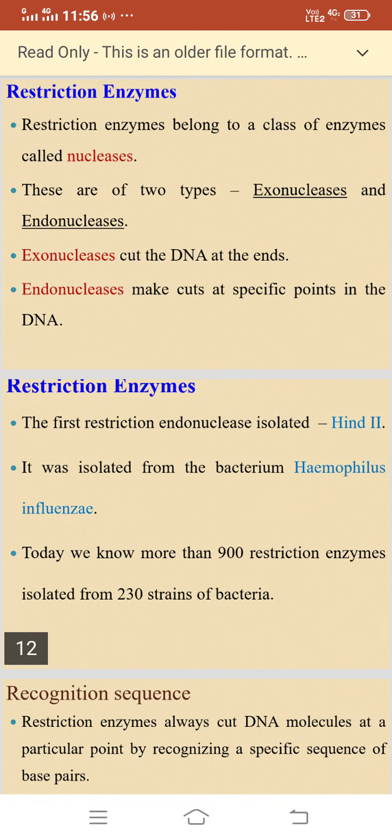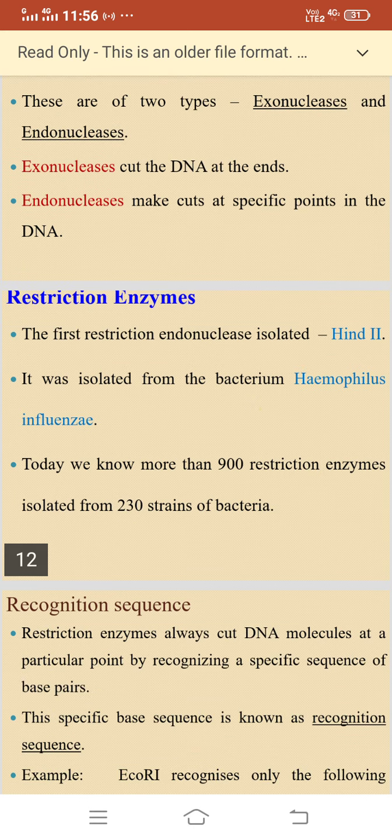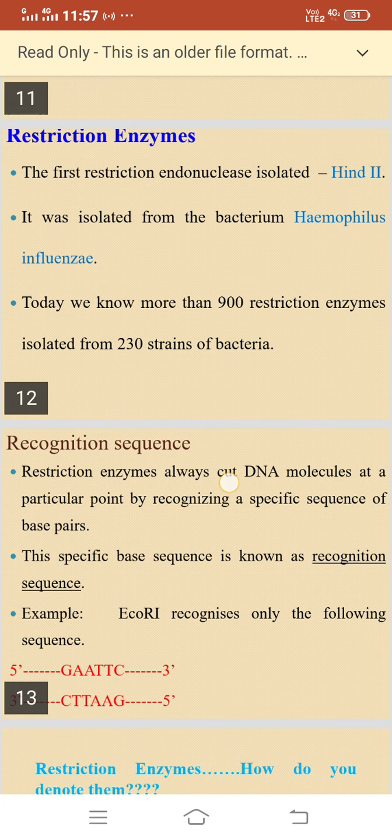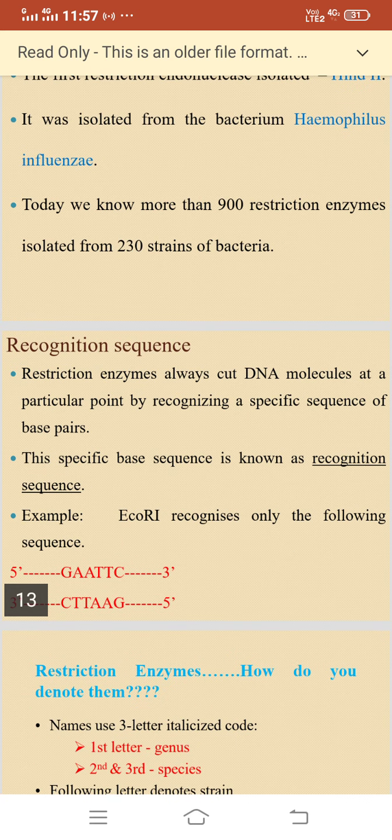Restriction enzymes. The first restriction endonuclease was isolated from the bacterium Haemophilus influenzae. Today we know more than 900 restriction enzymes isolated from 230 strains of bacteria. Recognition sequence: restriction enzymes always cut DNA molecules at a particular point by recognizing a specific sequence of base pairs.